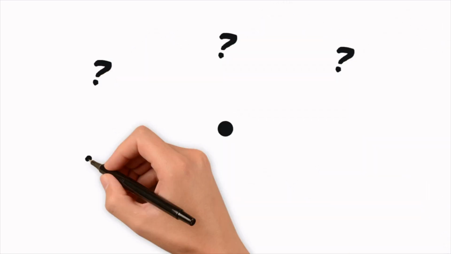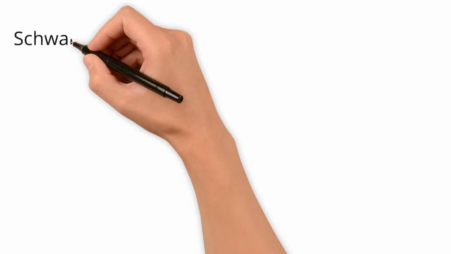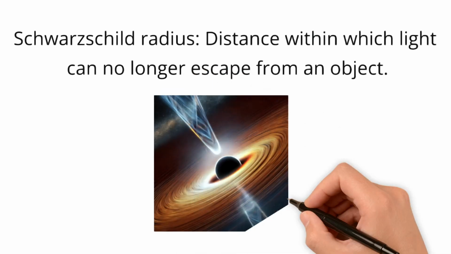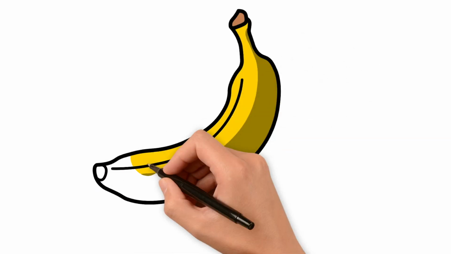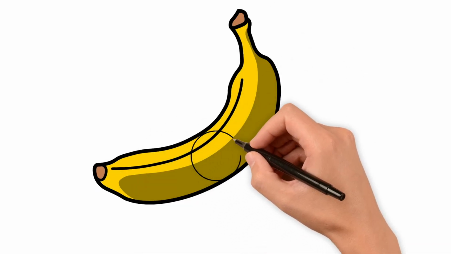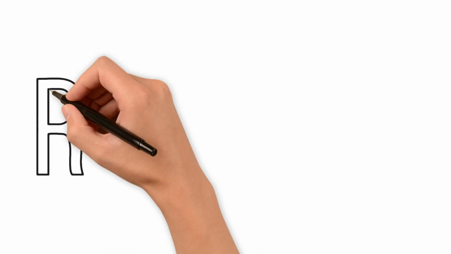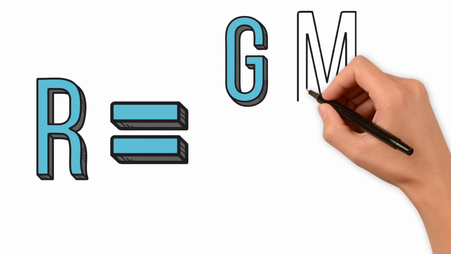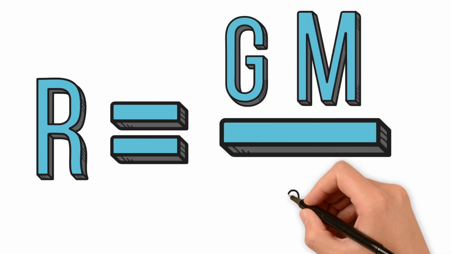You may have heard it said that once things become dense enough, they collapse into black holes, but if we examine the criteria for black hole collapse, we'll see that this isn't quite the case. For any object in the universe, there is an associated Schwarzschild radius. This is the radius from the object, within which nothing can escape, not even light. For most things, this is inconsequential, as the radius is within the object itself, so no external object is trapped by its gravity. The formula for this radius is on the screen, where G is a gravitational constant, M is the mass of the object, and c is the speed of light.